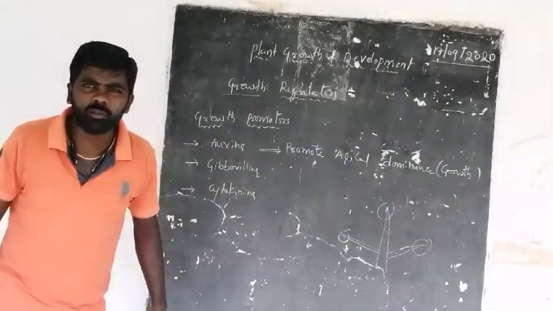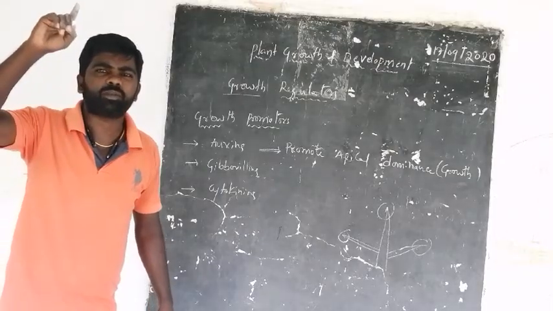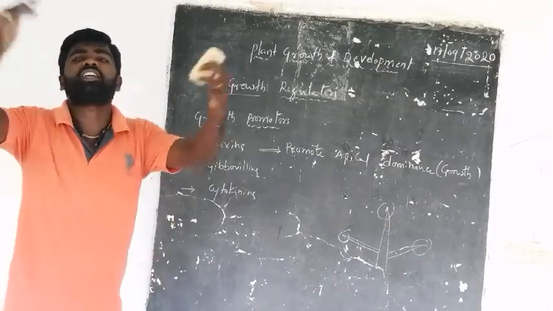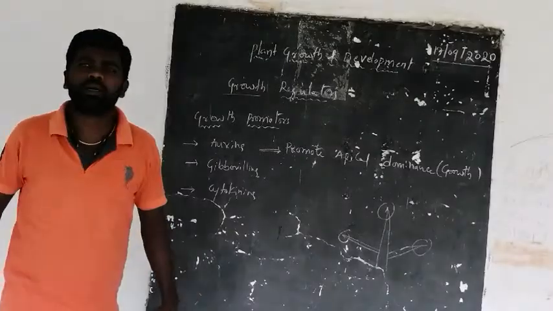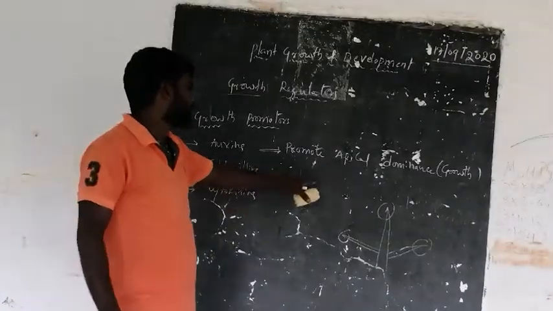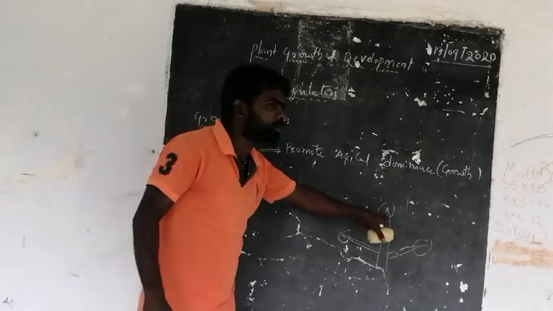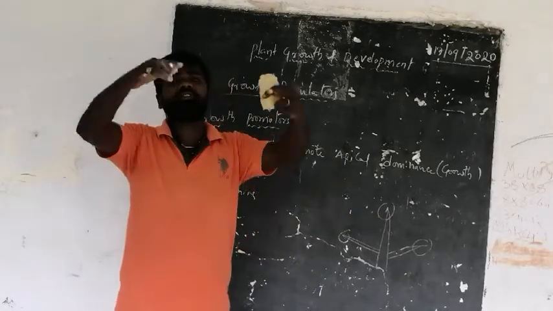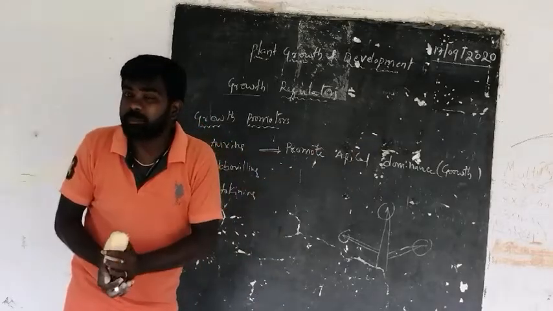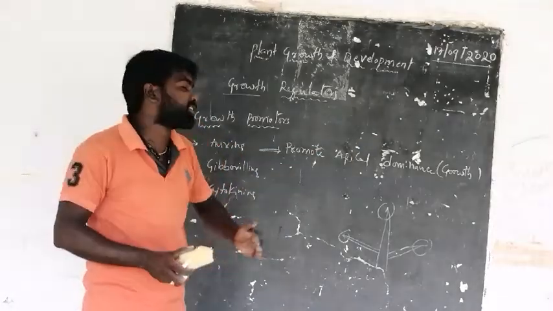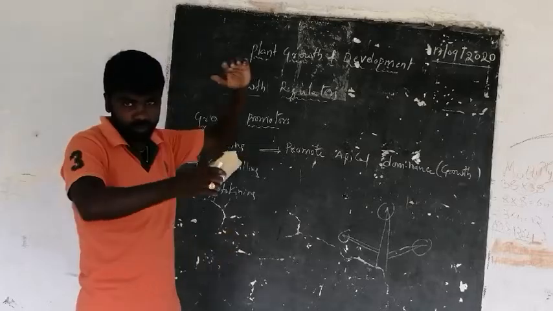dominance. Promoting apical dominance means that in the apical regions of the plant body, cell division is higher or faster than in any other part of the plant body. The cell division occurs very rapidly due to the presence of these auxins.